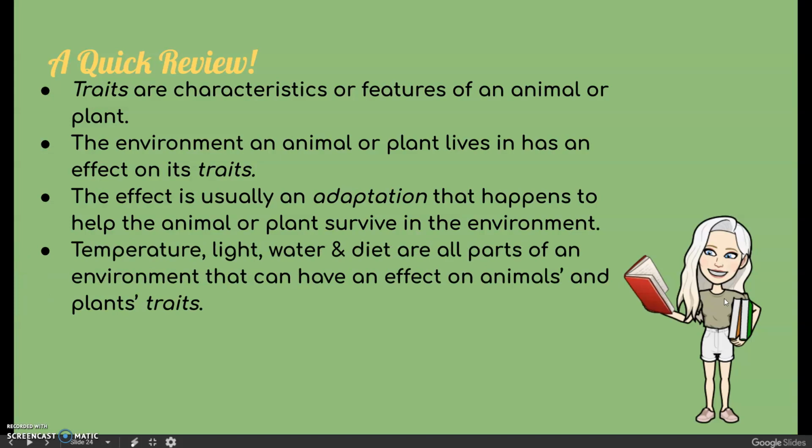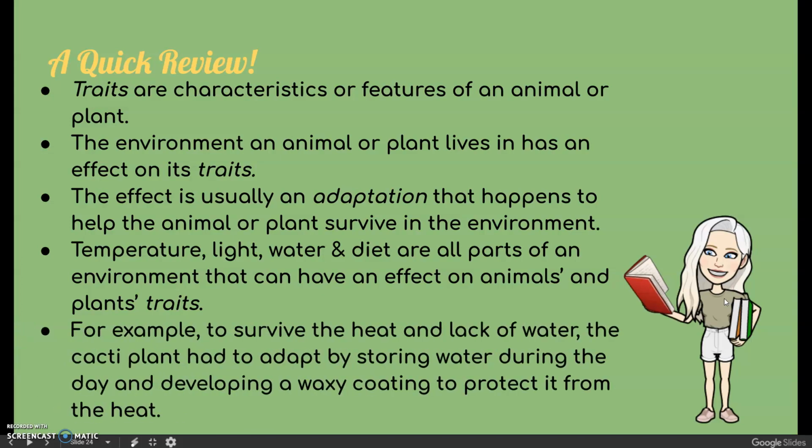Temperature, light, water, and diet are all parts of an environment that can have an effect on an animal's and plant's traits. For example, to survive the heat and lack of water, the cacti plant had to adapt by storing water during the day and developing a waxy coating to protect it from the heat.